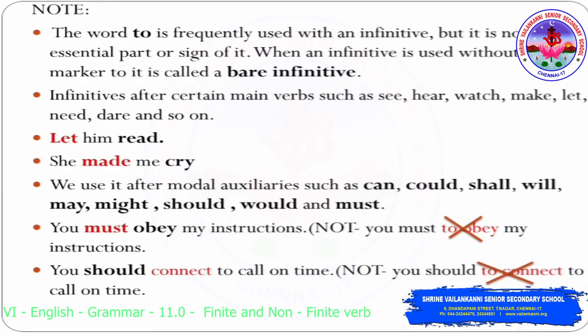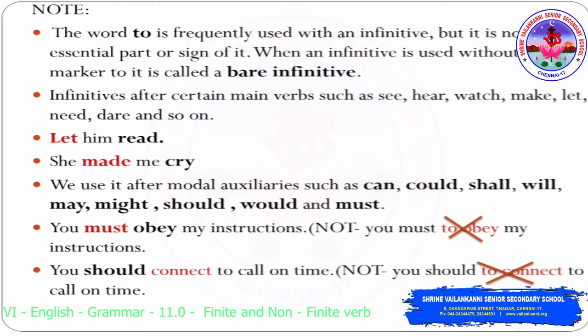Let us look into a bare infinitive. The word to is frequently used with an infinitive, but it is not an essential part or sign of it. When an infinitive is used without the marker to, it is called a bare infinitive. If it doesn't have a to in it, then that is called a bare infinitive.